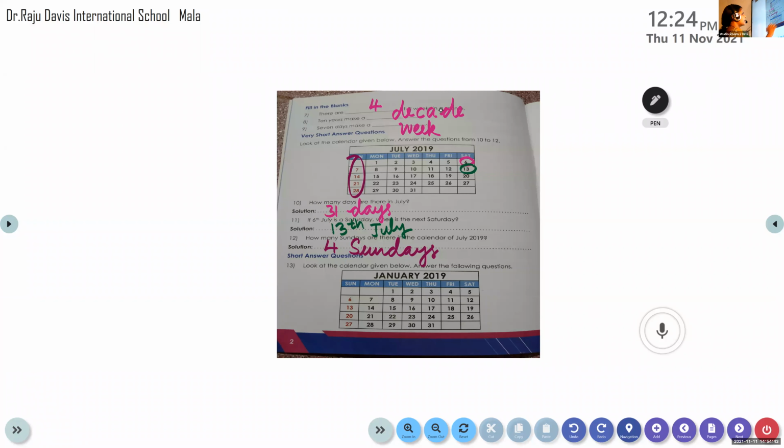Azaria, tell me, how many Saturdays are there in the month of January 2019? There are 4 Saturdays. You can see 5th is a Saturday, 12th is a Saturday, 19th is a Saturday, and 26th is also a Saturday. We will write after some time.